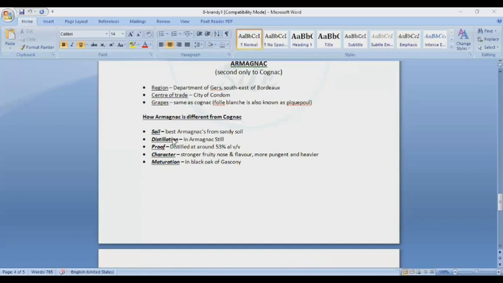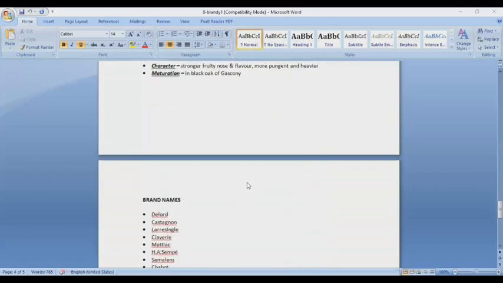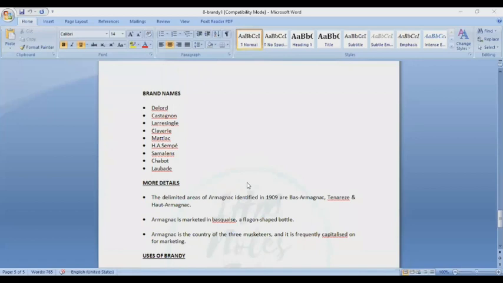How is Armagnac different from Cognac? See, the best Armagnac comes from sandy soil. Distillation of Armagnac is still proof, distilled at around 53% alcohol by volume. Character is strong, fruity, and flavored, more pungent and heavier. Maturation is in black oak of Gascony. The brands are Delord, Castagnon, Clarac, Janneau, Sempé, Chabot, Labédoyère. These are the brands of Armagnac.